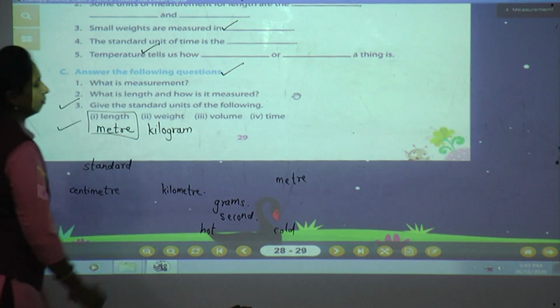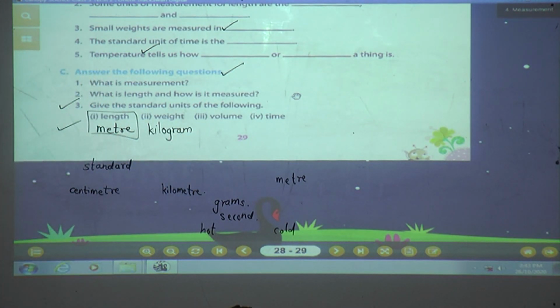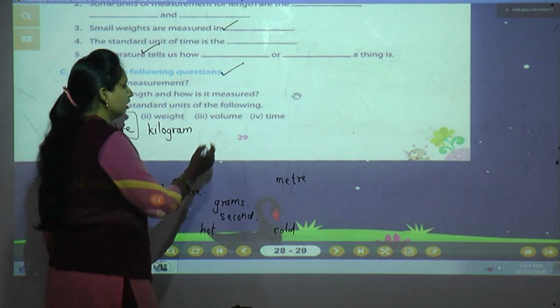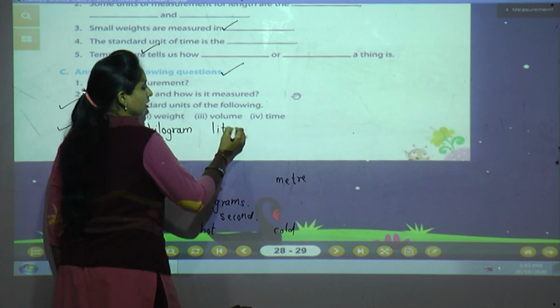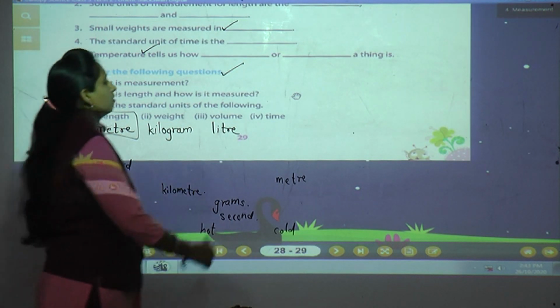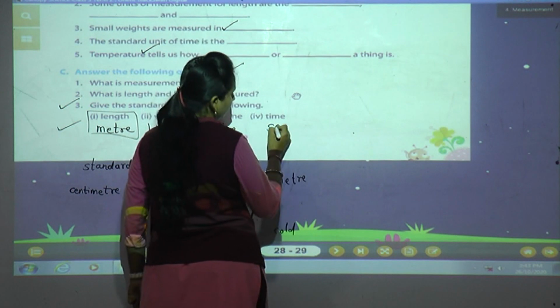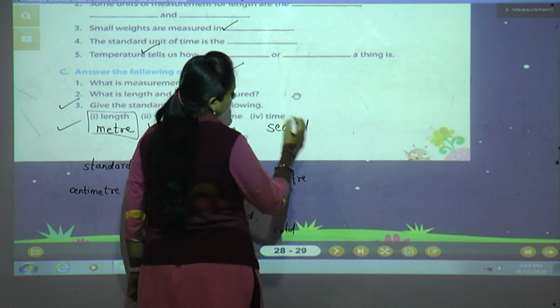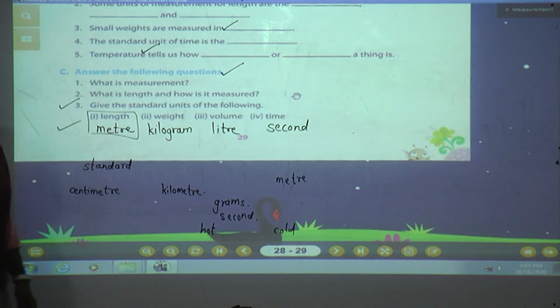And volume? What about volume, students? We measure volume in liter. And what about time? What is the standard unit of time? Second. Isn't it? Yes. In this way, we have completed the 4th chapter.